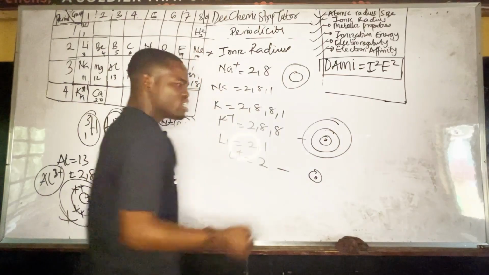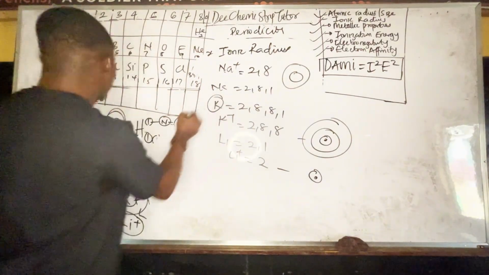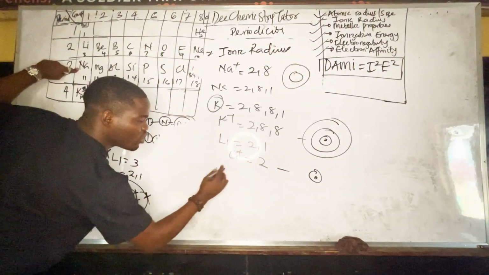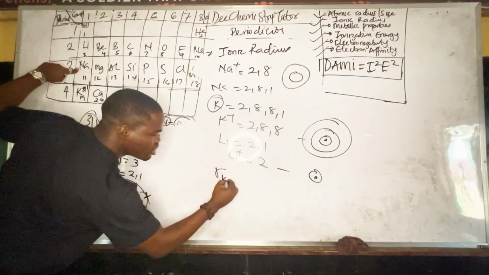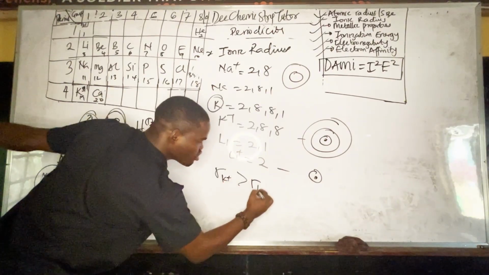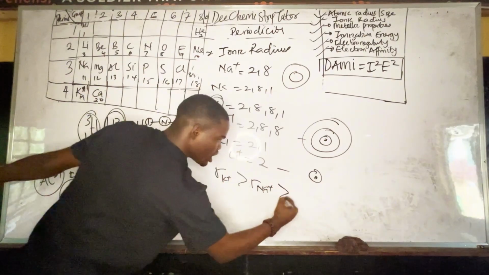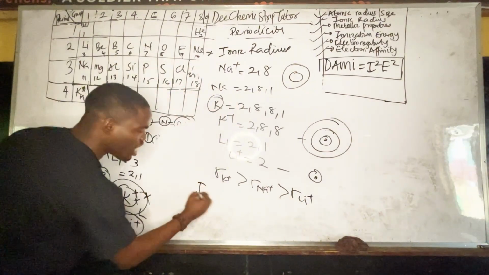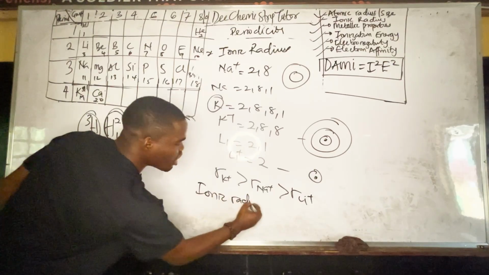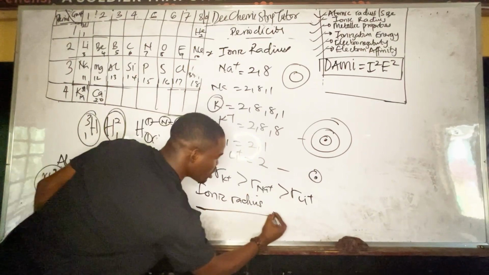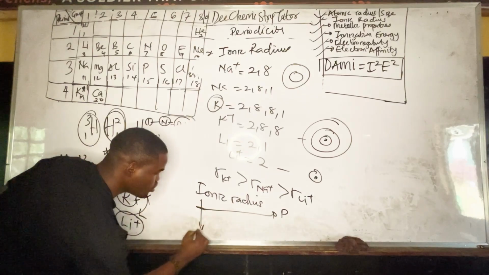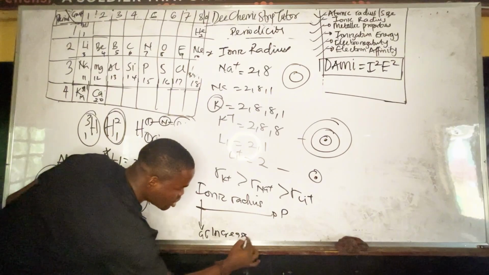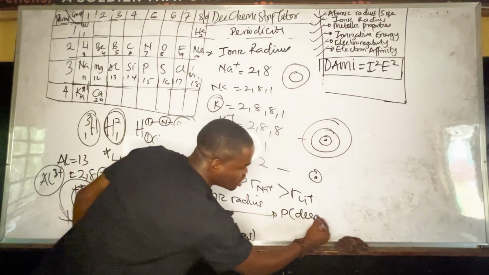Don't you observe that potassium is still greater than this? That means the radius of potassium ion is still going to be greater than the radius of sodium ion. It's still going to be greater than the radius of lithium ion. So also in terms of ionic radius, down the group, it also increases. Across the period, it will decrease.